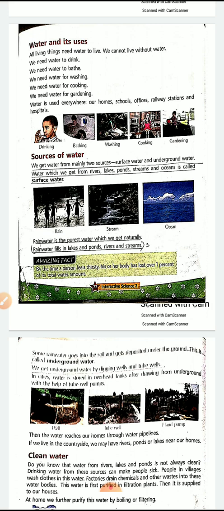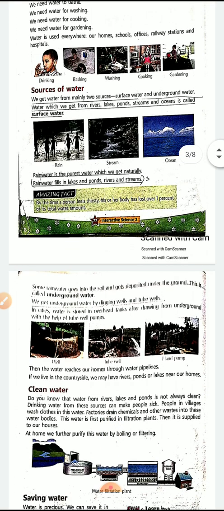Now you see we have the Gomti river in our city. That Gomti river, जो हमारे यहाँ गोमती है, has water, but you cannot drink that water directly because it is very dirty. We have spoiled the river. We throw litter in it, so we must keep our rivers clean. Now, in that case, the water is taken from the river, it is channelized, उसे clean किया जाता है, उसका purification होता है, and then it is supplied by the government authorities from house to house through the water pipelines. Okay. So this is the use of water and sources of water.